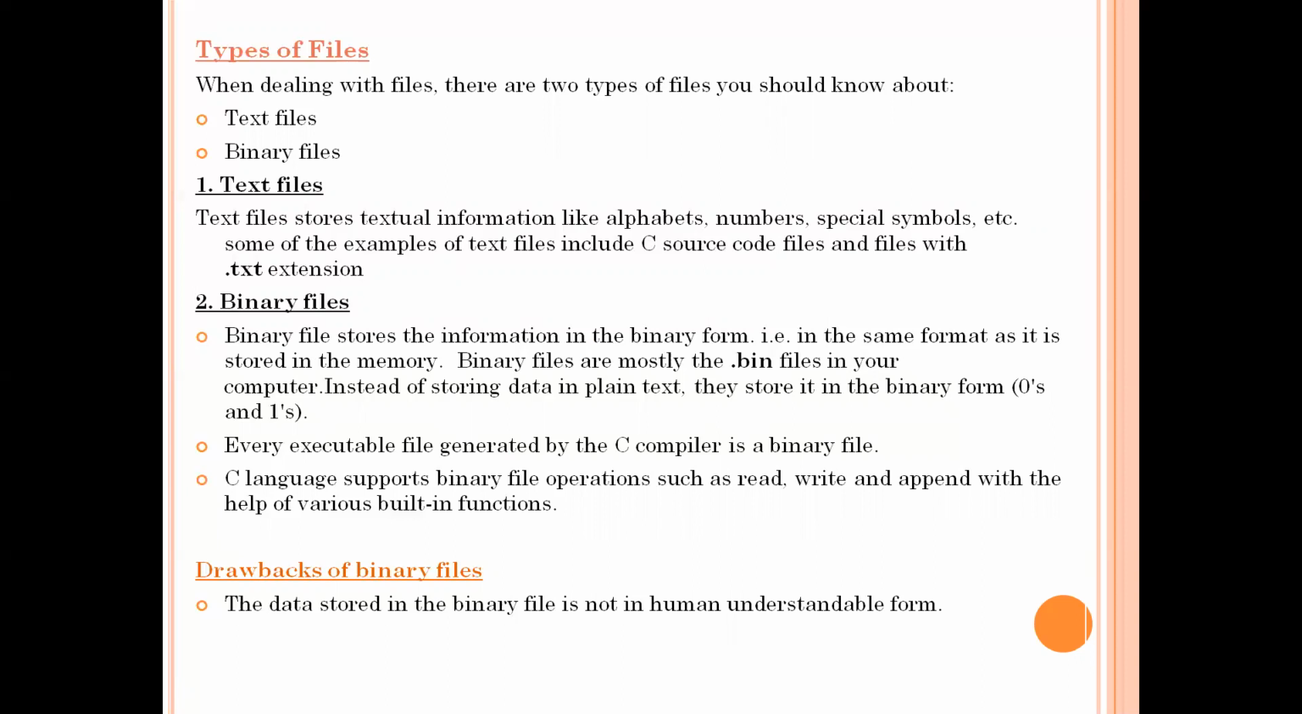Now see the second category of files, binary files. Binary files contain the information in the form of binary numbers. That means binary files contain the data in the form of zeros and ones. Mostly these binary files are the executable files. These binary files contain data in machine readable format. Binary files are mainly stored with .bin extensions or .exe files.